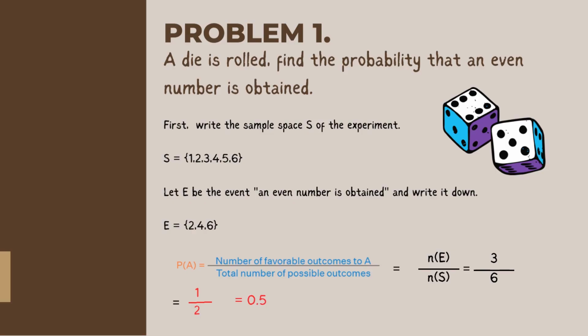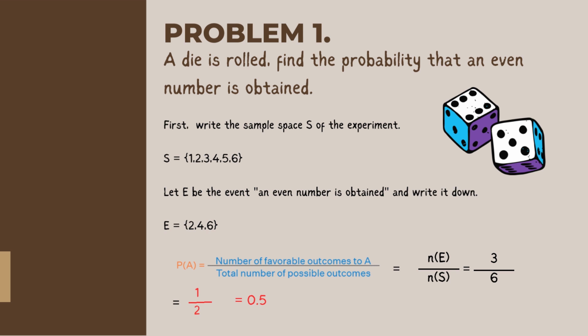A die is rolled. Find the probability that an even number is obtained. First, write the sample space of the experiment. In a die, there are six faces. A cube has six faces. So, for the sample space, we're going to write all the numbers of the faces of the die we have. So we have 1, 2, 3, 4, 5, 6 as our sample space.